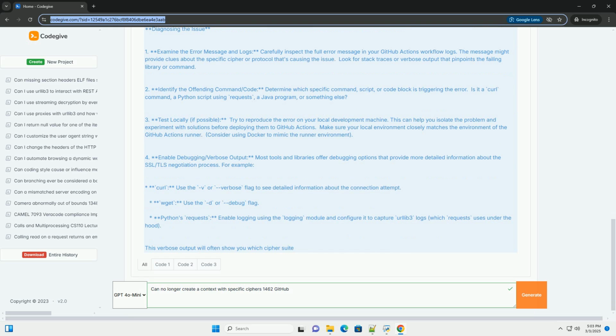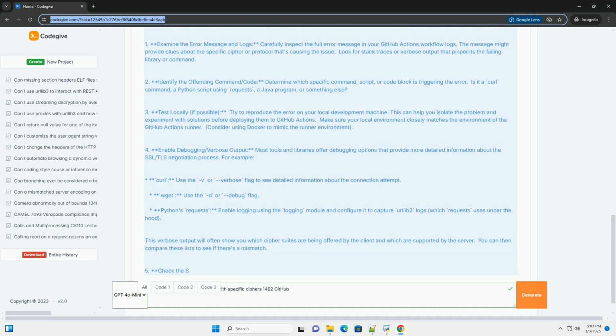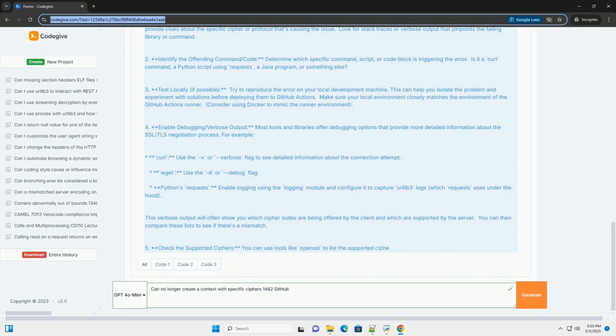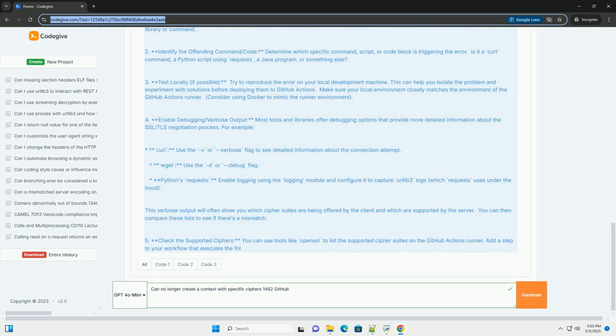Cipher suites: a cipher suite is a combination of cryptographic algorithms used to establish a secure connection. It specifies the encryption algorithm, key exchange algorithm, and message authentication code, MAC, that will be used. When establishing an HTTPS connection, the client and server negotiate a mutually supported cipher suite.